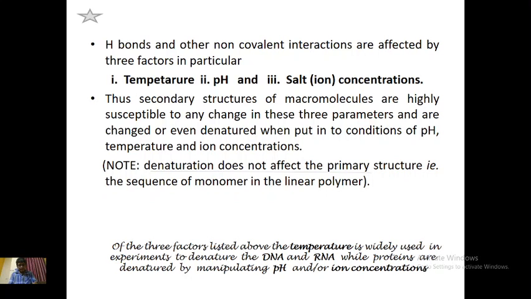Of these three factors, temperature is widely used in experiments to denature DNA and RNA, while proteins are denatured by manipulating pH and ion concentration. So these three are very important parameters, and make a note of it.